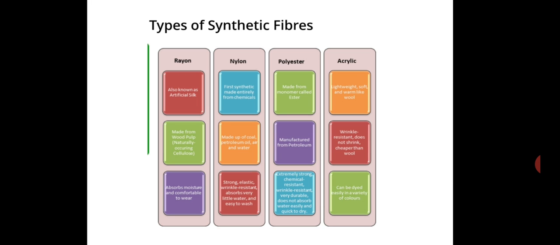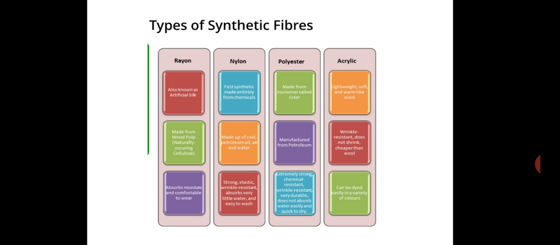Most nylons are made from the reaction of a dicarboxylic acid with a diamine. It is a strong fiber. It is lightweight and it is weather resistant. That is why it is used to make ropes for rock climbing. It is a strong, elastic and water resistant fiber, and that is why it is used to make fishing net.